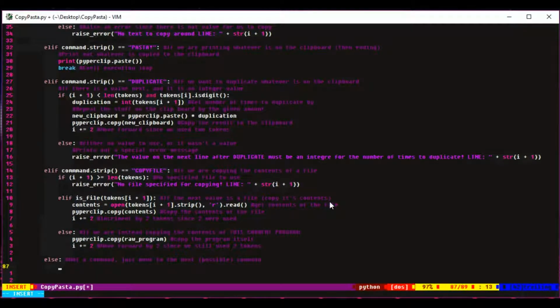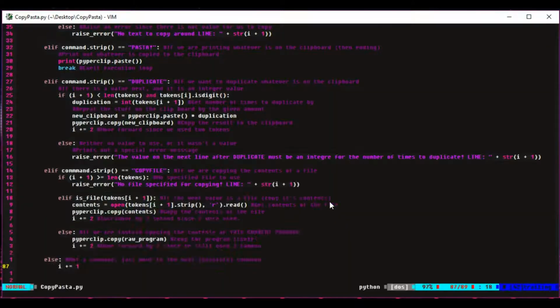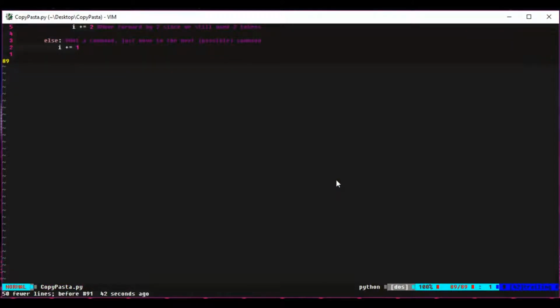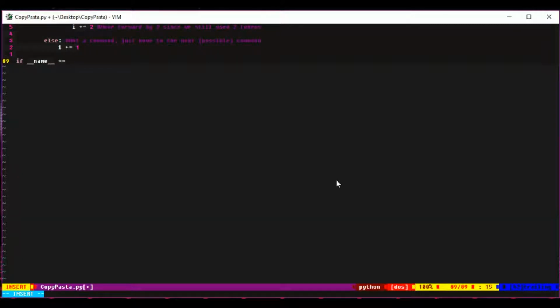Alright, so that's kind of the interpreter done. So I'm basically just going to scan over all of it real quick. And then I jump back to the end of the file, and then my computer crashed. So we checked to make sure that this program is being run and not imported. At which point, we basically checked to see if a value was given, like a file name was given to this program.